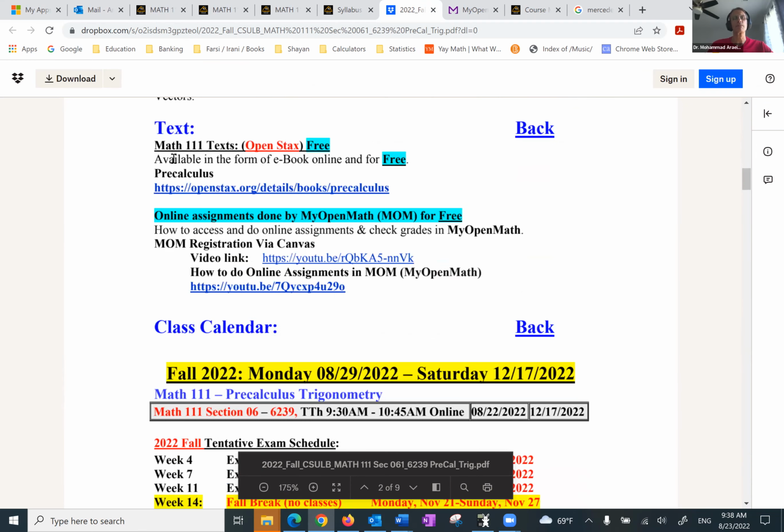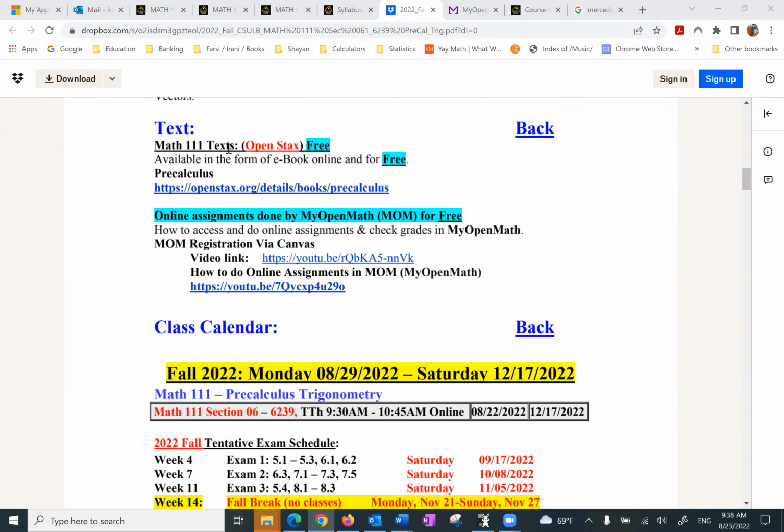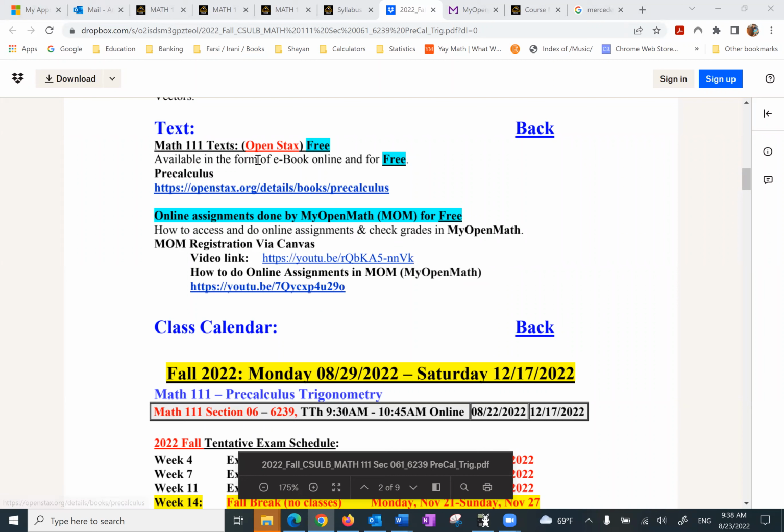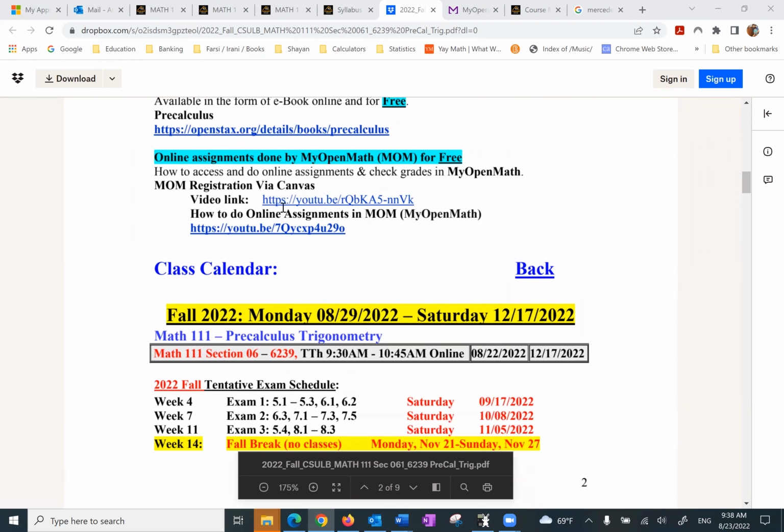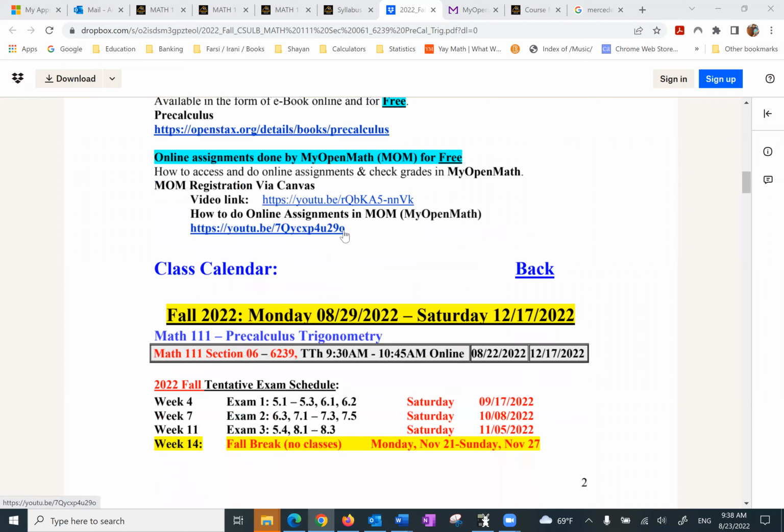The text, it's by OpenStax and it's free. I'll show you how to get that also through My Open Math, or you can click on it right here. The online assignment is done in My Open Math. I'm going to refer to it as MOM for short. We will look at that with more details shortly.